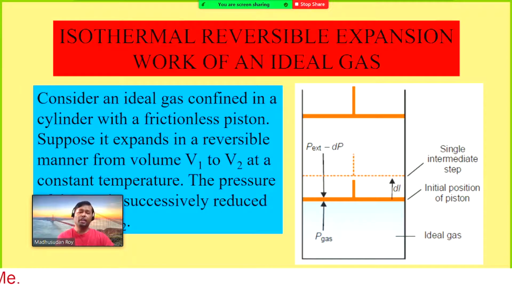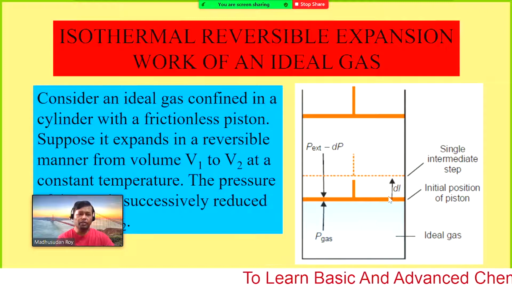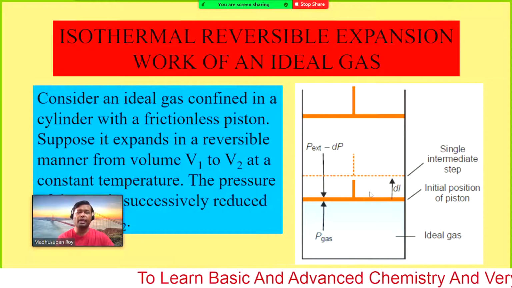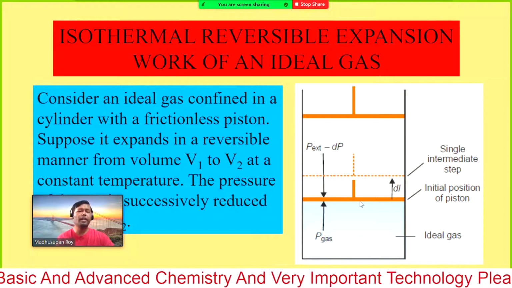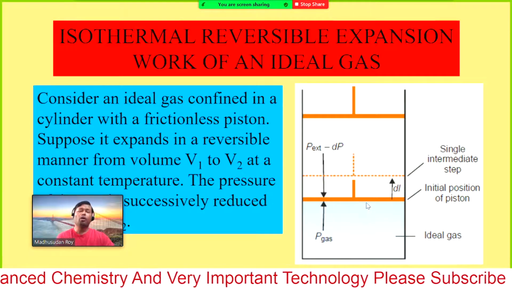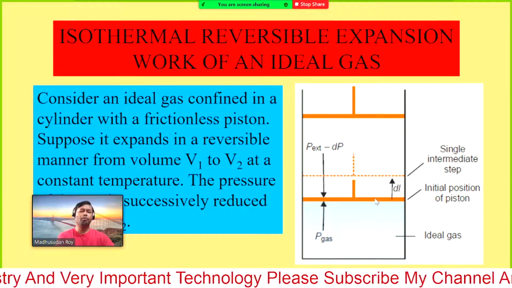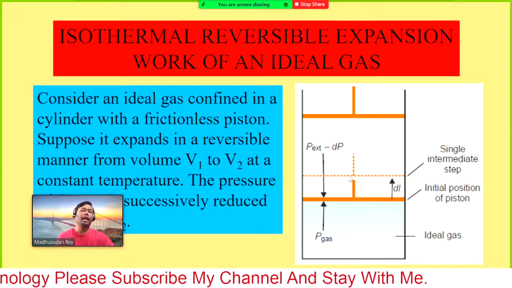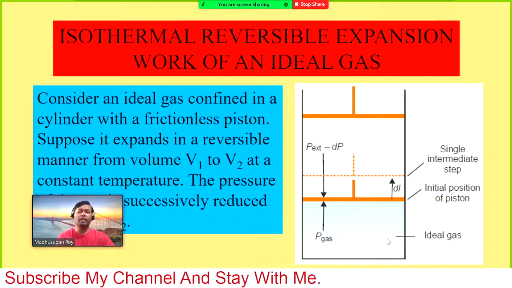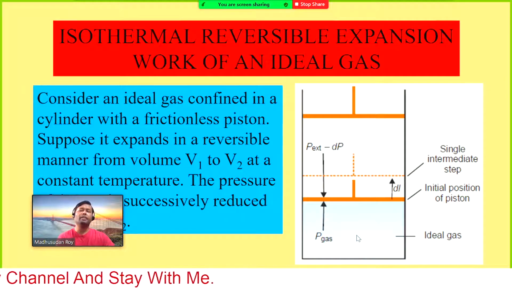Now if we consider an irreversible process, that means rapidly. Here we changed the volume just a little bit, in many fractions, and then came to the end. But in the case of an irreversible process, rapidly or drastically we will move the volume, or increase the volume from V1 to V2, and suddenly the initial pressure was P1 and the final pressure will be P2. So that is the difference between them.